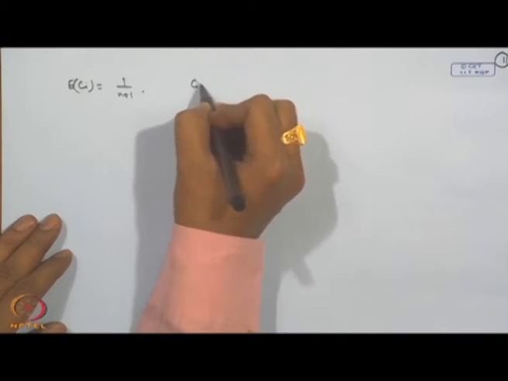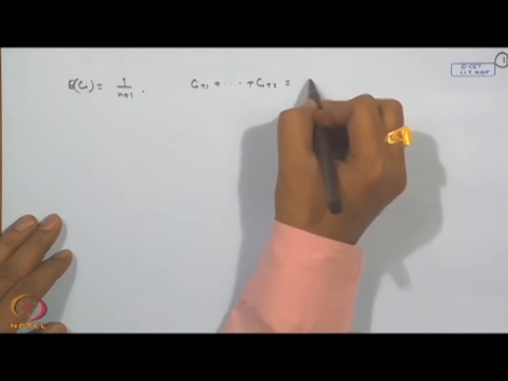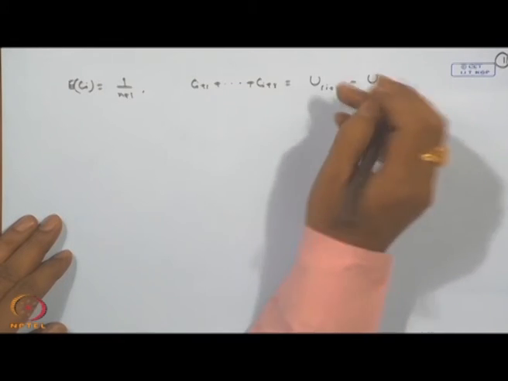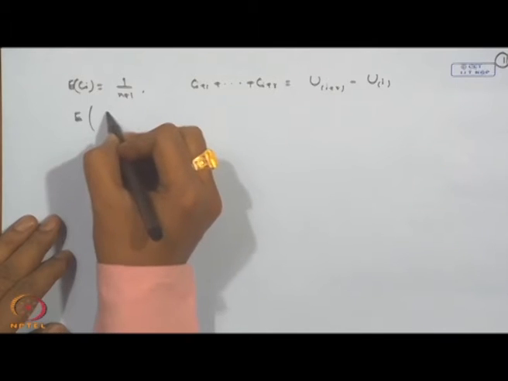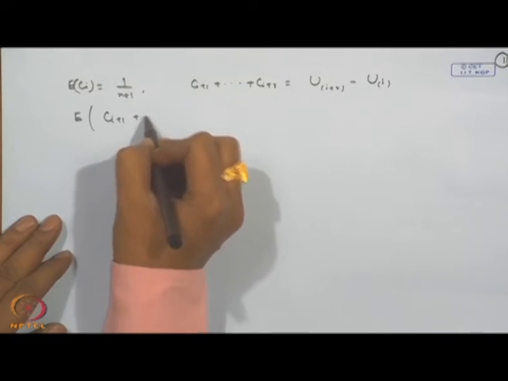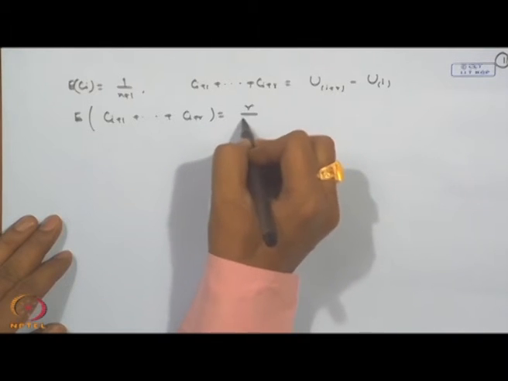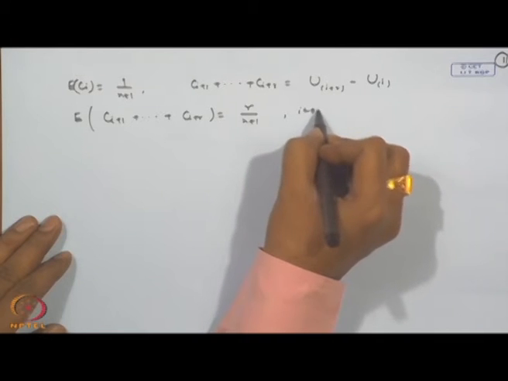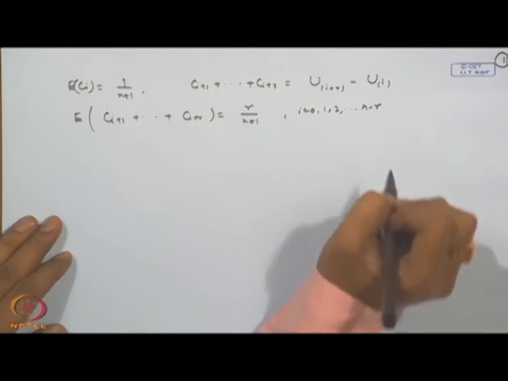If I consider, say, C_{i+1} up to C_{i+r}, then we are considering the coverage from i to i plus r here. And if I consider C_{i+1} plus up to C_{i+r}, then that becomes equal to r by n plus 1, for i equal to 0, 1, 2, etcetera, up to n minus r.